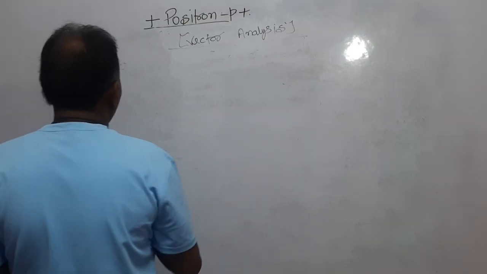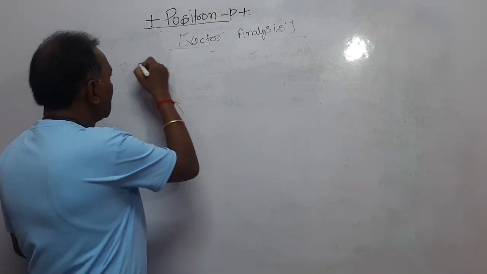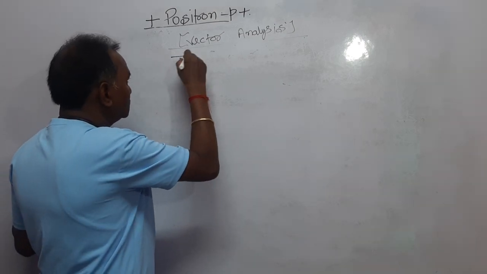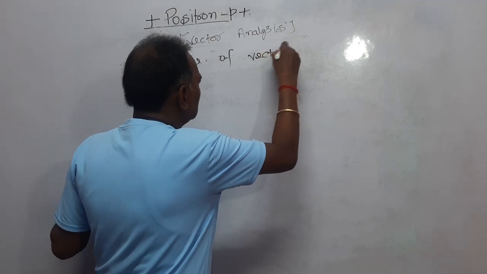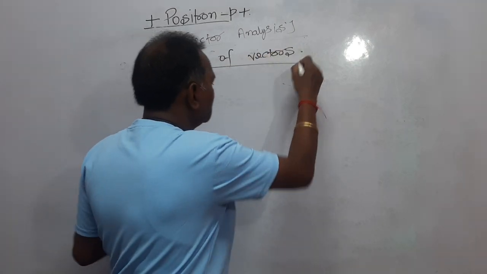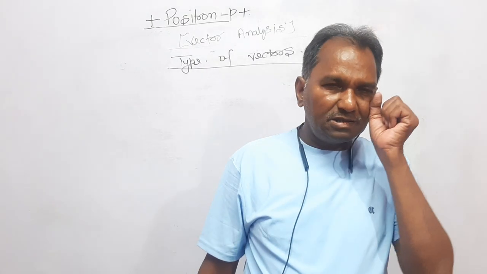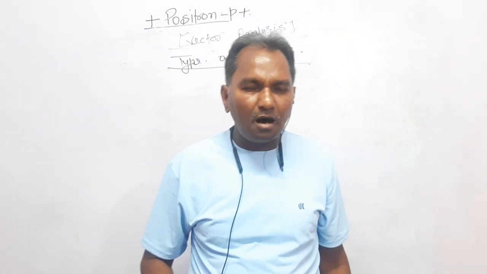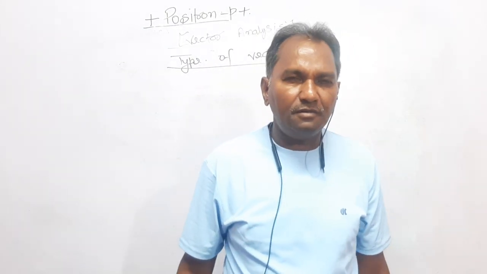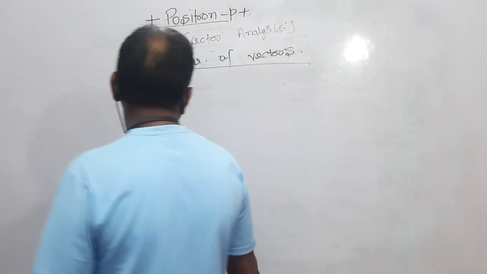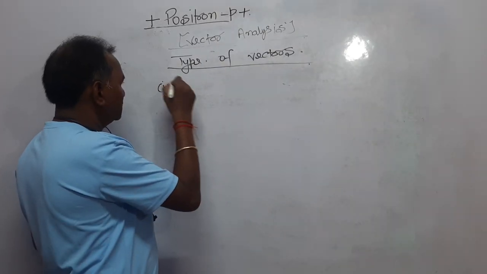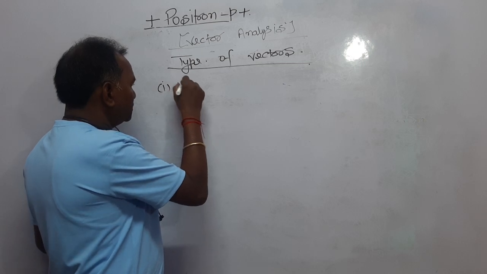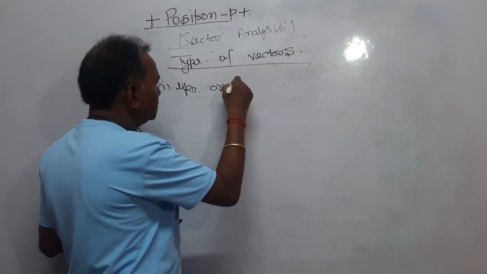Types of vectors. How many kinds of vectors do you know about? That is, how can vectors be classified further? Dear students, there are four divisions. First one is like or equal vector.